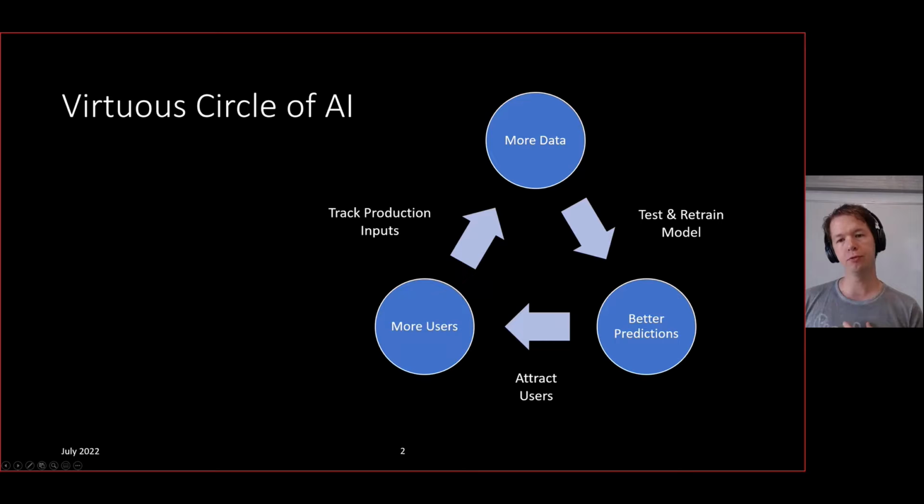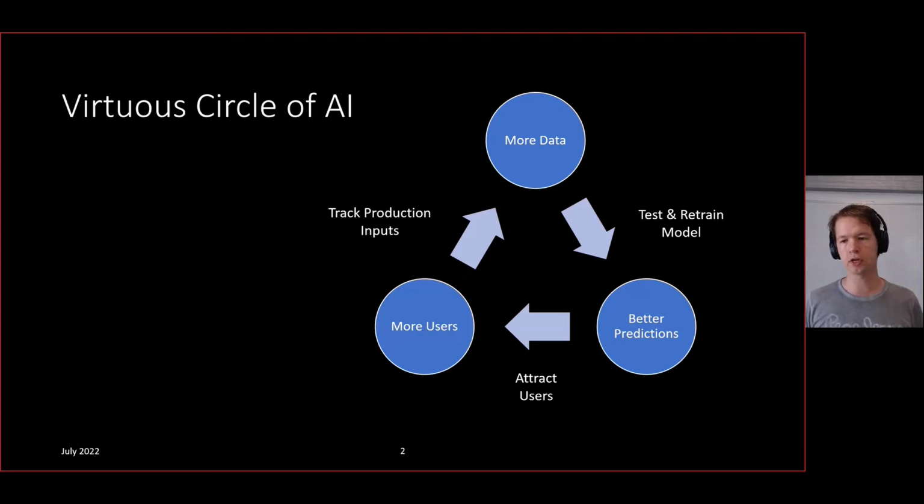If we talk about deep neural network-based systems, or in general systems driven by some AI component, we can observe what's called the virtuous circle of AI. As the system gets deployed to many customers, it can track the production inputs of those customers, which is more data, which can then be used to test and retrain the model, leading to a better model, hence better predictions, hence a better system, which again attracts more users.